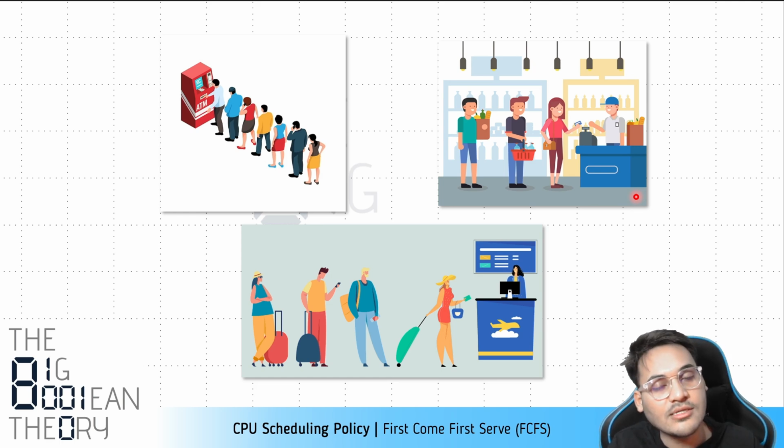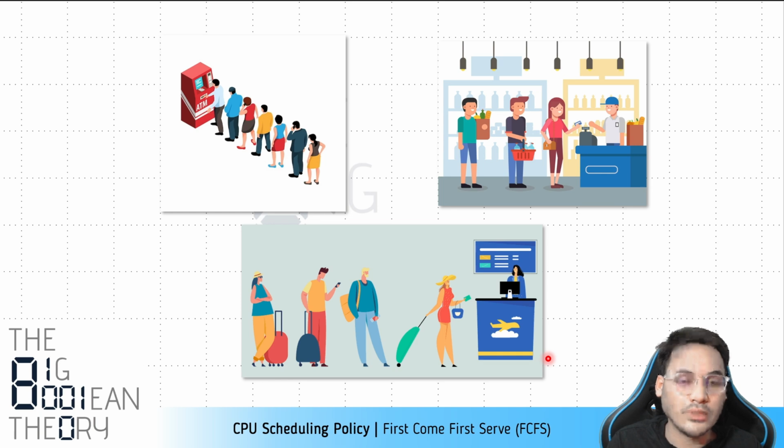The one who is last in the queue will be given the chance to get their billing done last, right? Similarly, another example is when you're traveling, you go to the airport and do the check-in. There, in the luggage queue and in the check-in queue, you have to stand in a queue. The people who are first, who are earlier, get to drop their luggage or do the check-in earlier. So it's a fairly simple, fairly common policy, right, which we come across in our daily lives also.